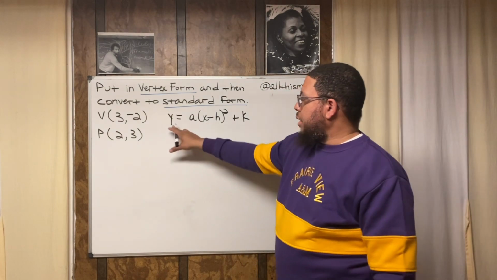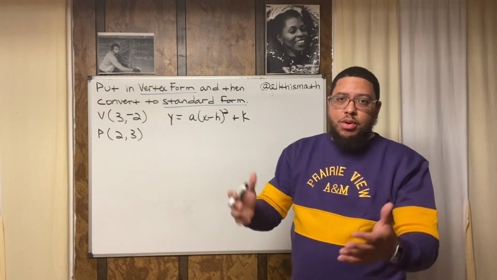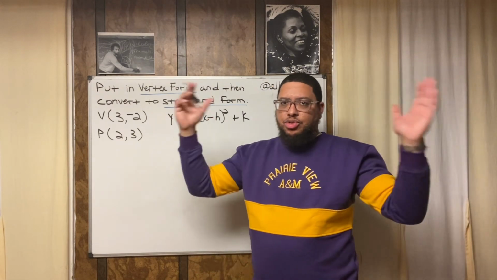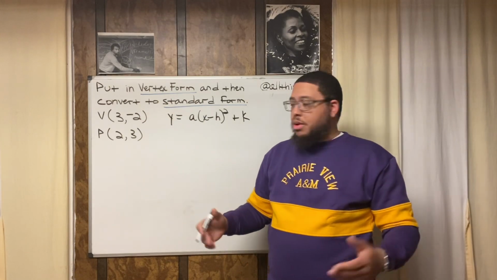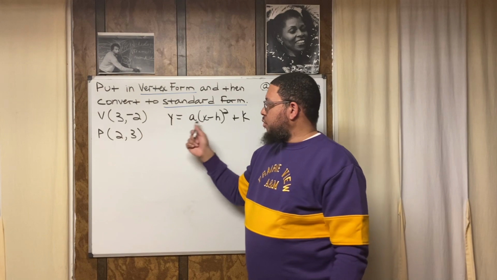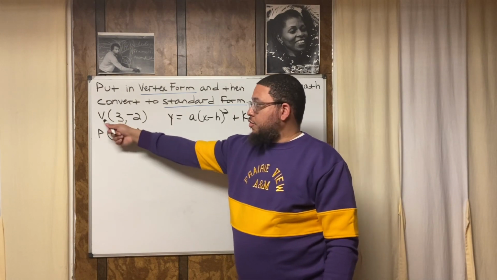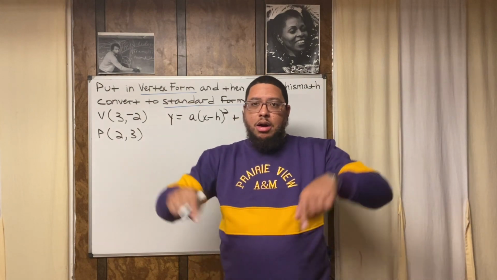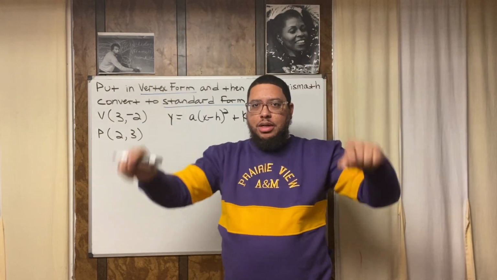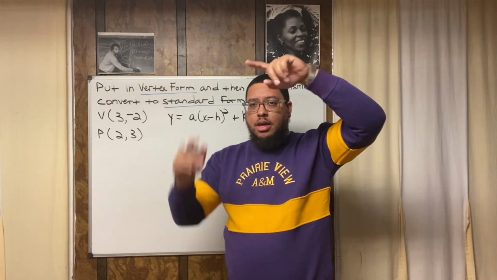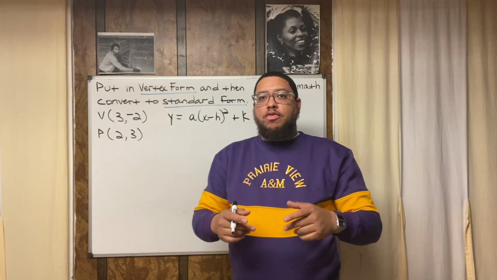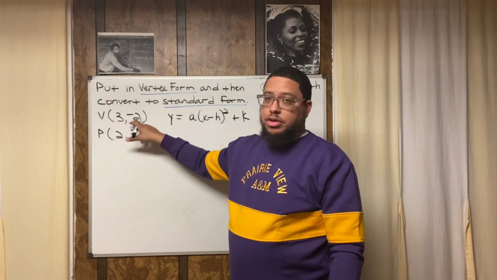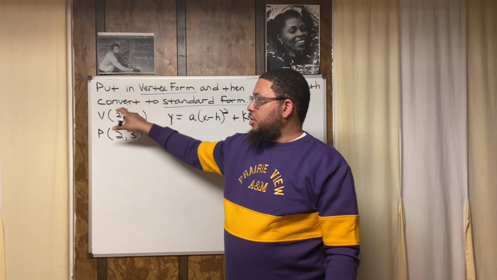Now, x and y are the coordinates of some random point on the parabola. A parabola has an infinite number of points, billions and billions of points. It might not seem like it, but it does. So x and y are the coordinates of one random point. In this particular example, we're given the vertex. The vertex is the lowest point on the parabola if it's opening up, or the highest point if it's opening down. These are the coordinates of our vertex: (3, -2). So my x value is 3, my y value is -2.